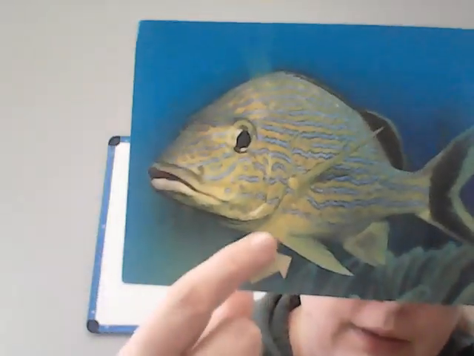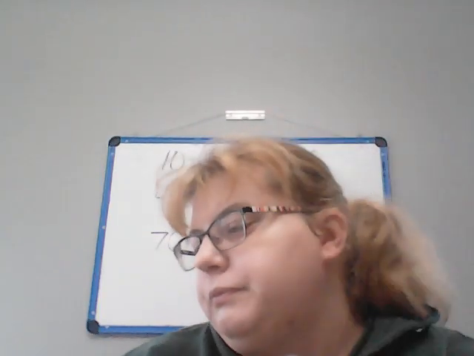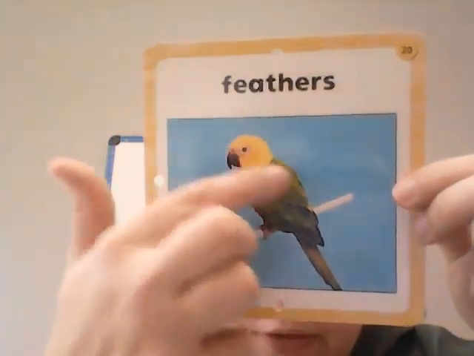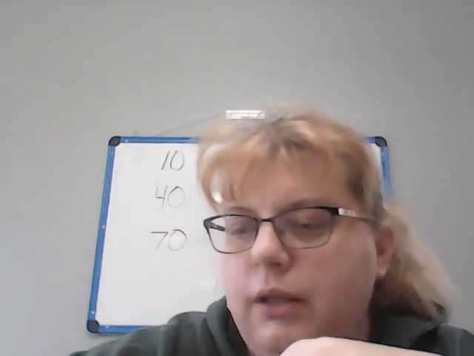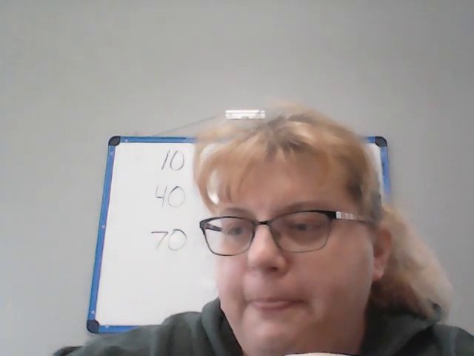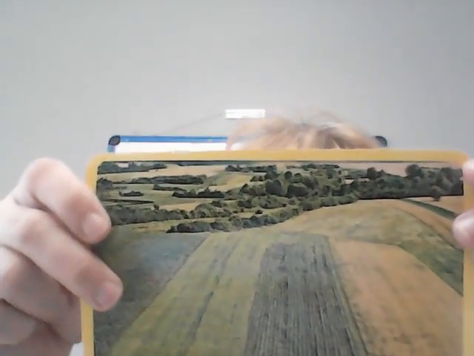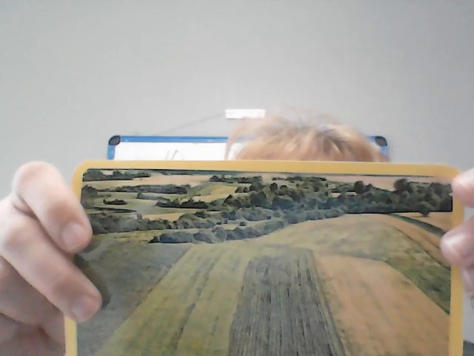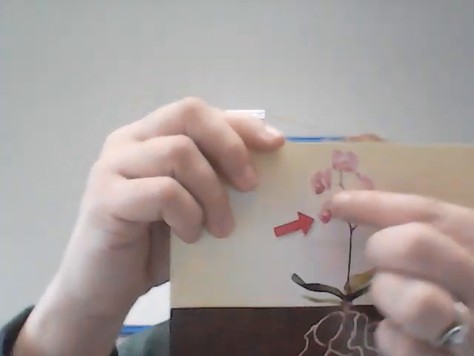A fin. This part right here on a fish is a fin. Feathers. So we talked about before, feathers on a bird. So fish have scales, birds have feathers, and foxes and bears have fur. Here's a field. A large area of land. Farmers use this land to grow crops. Field. There's another flower. This is the flower part.